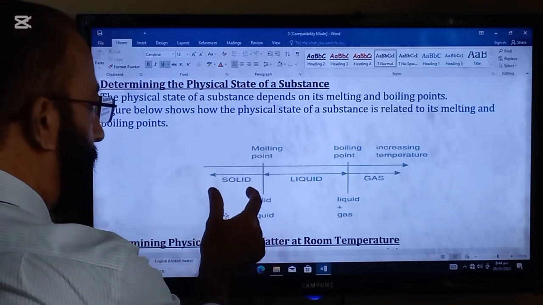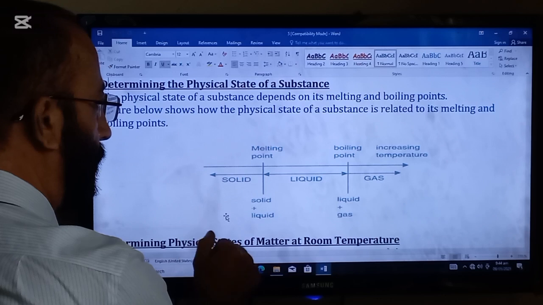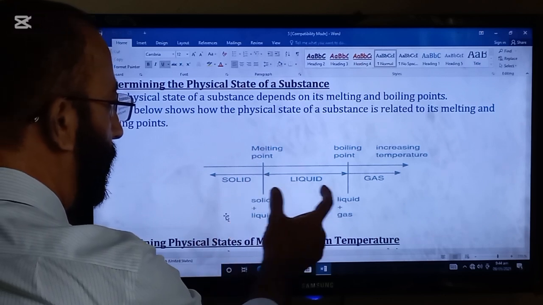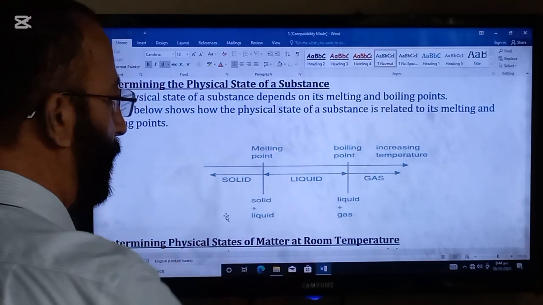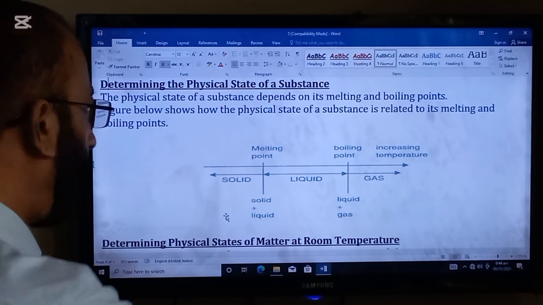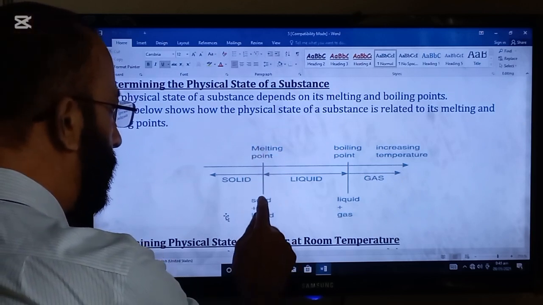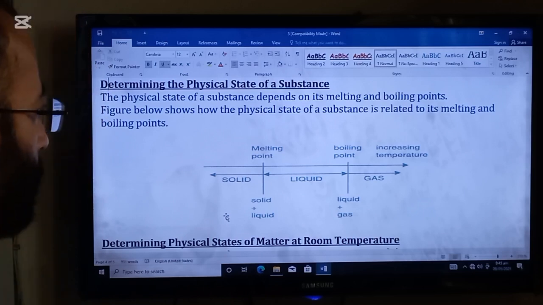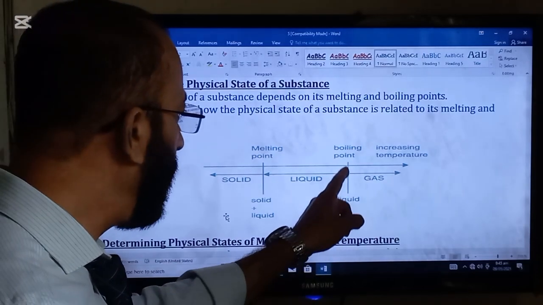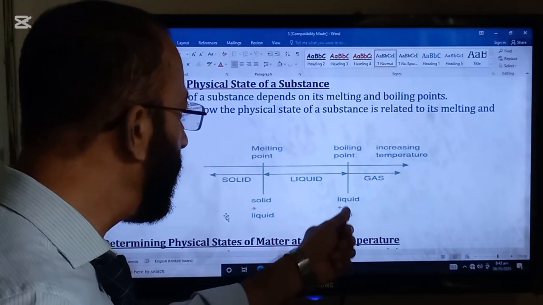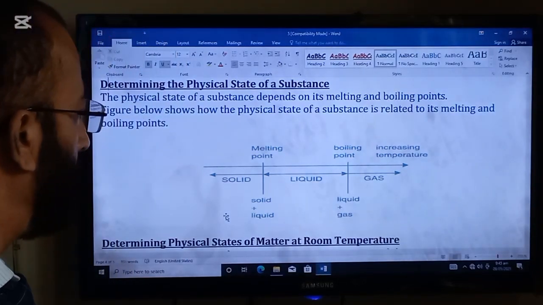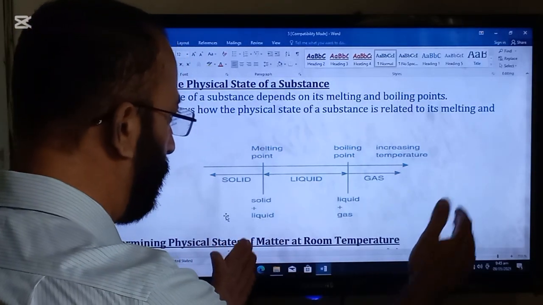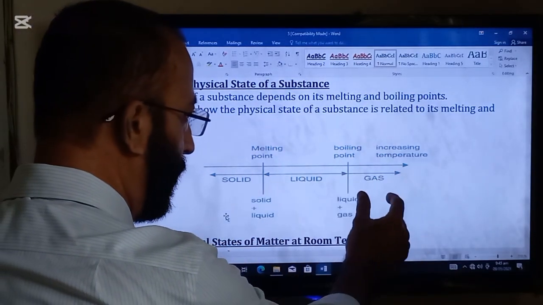Below this, a substance will be solid. Above the melting point, the solid will be converted into liquid. And at the melting point, solid plus liquid state will exist. At the boiling point, liquid plus gas state will occur. But above the boiling point, liquid will be converted into gas.